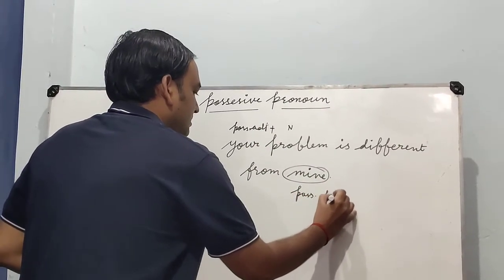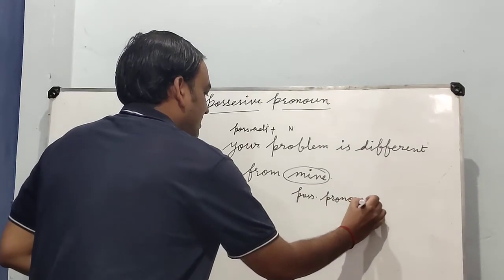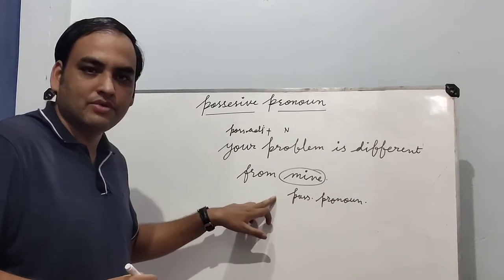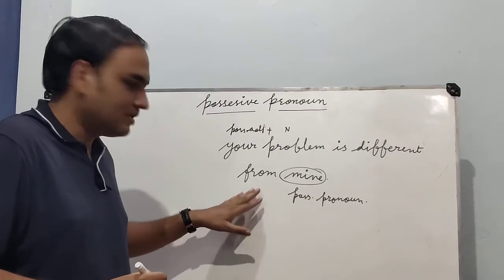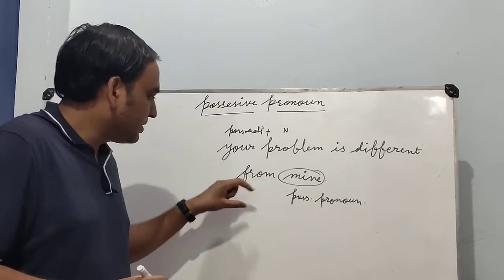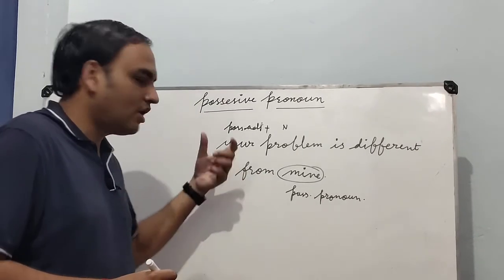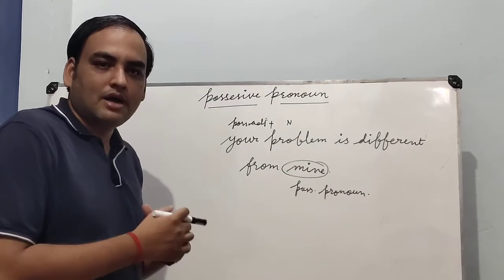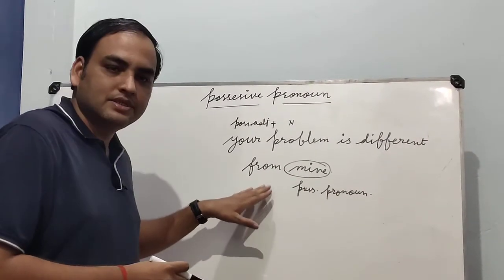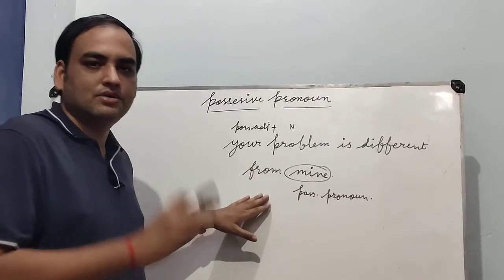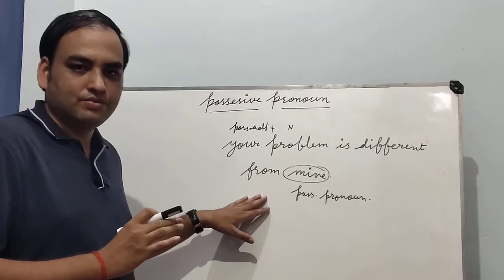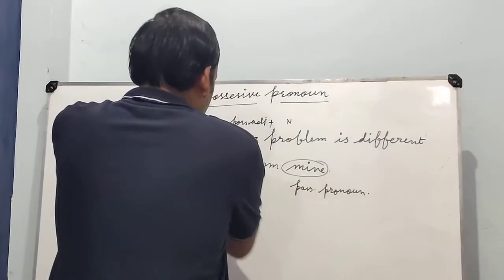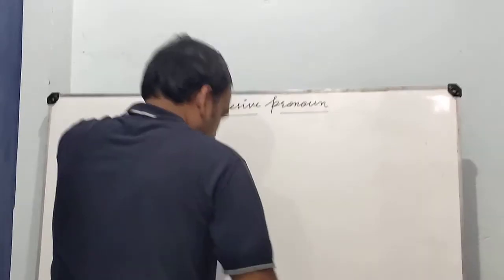So guys, this is very much clear for you. This mine is used after from. This is a preposition, and using this preposition, the object is mine. It means that mine is used as an object of this preposition from. So it should be clear. I hope you have learnt it very well. Next example I want to write here.